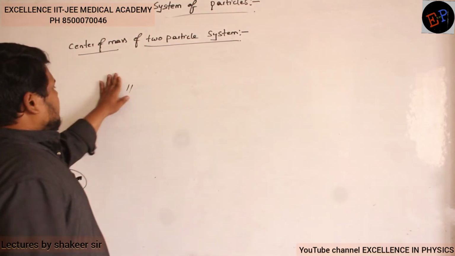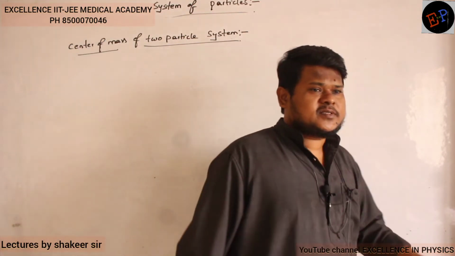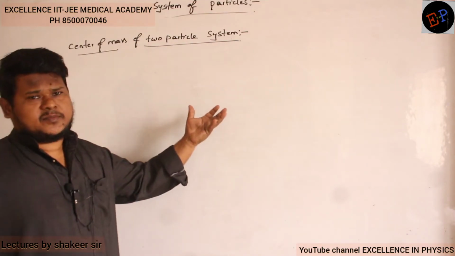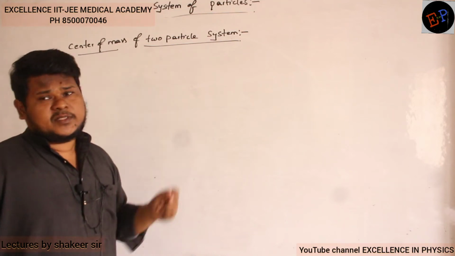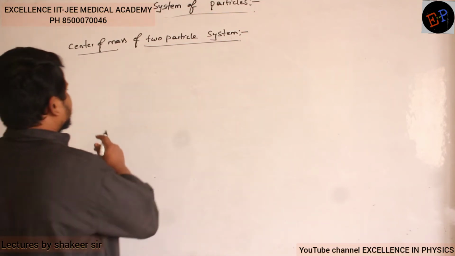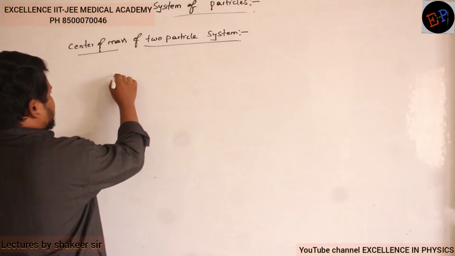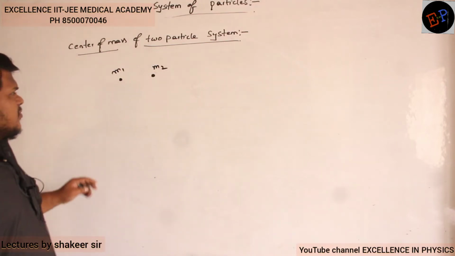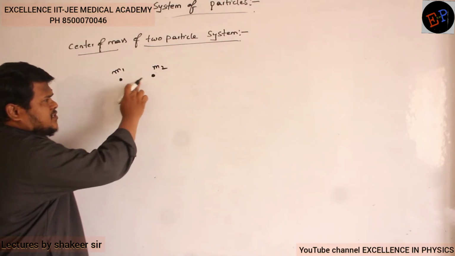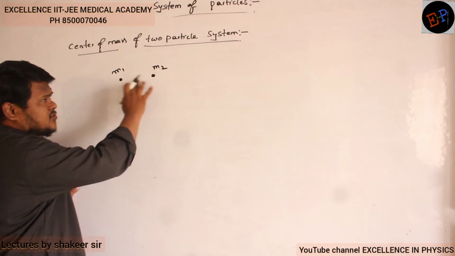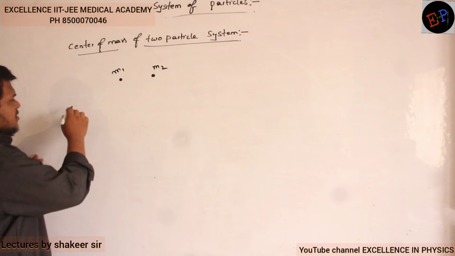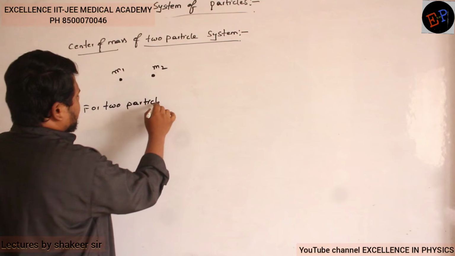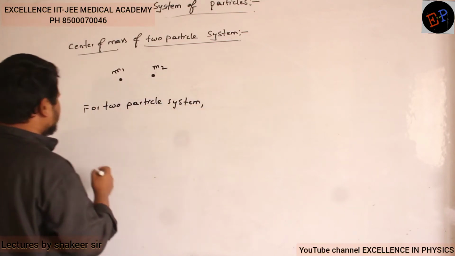Okay, so now we have studied center of mass of a discrete, discontinuous system. Now we are studying center of mass of a two particle system, because this is the most asked concept in the case of center of mass. Consider, for example, this is a body of mass m1 and this is a body of mass m2. One thing I can say is that center of mass of these two must lie on the line joining these two masses. What is the most important point here for two particle system?